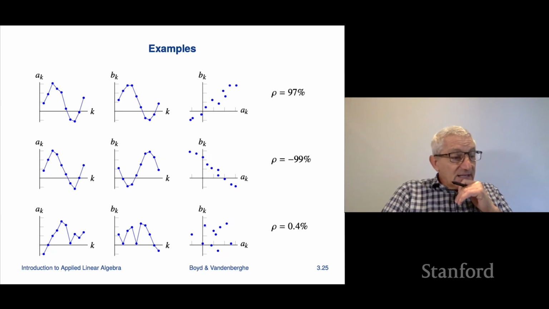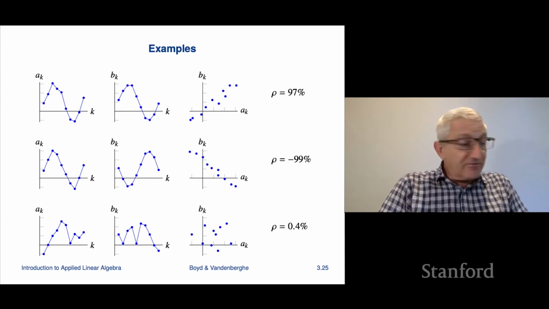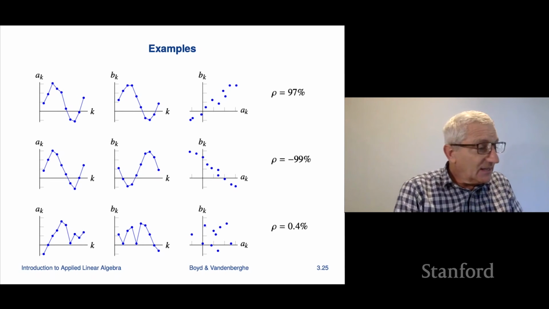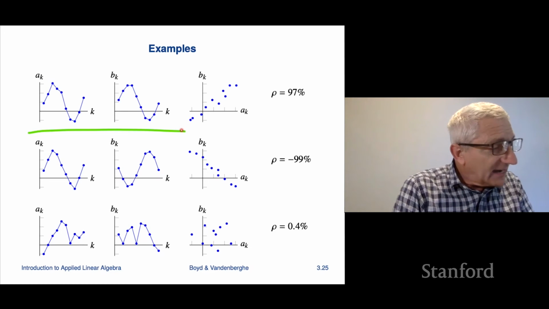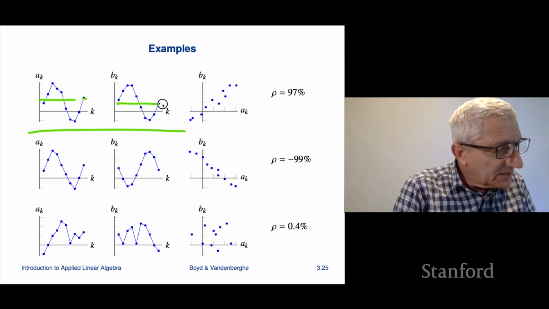So here's an example. We've got 3 examples of pairs of vectors, which we've plotted just for your eye to follow. Here's A, here's B. In this first one, I don't know what the mean is, but I'd say it's about there, and the mean of B is not too different.